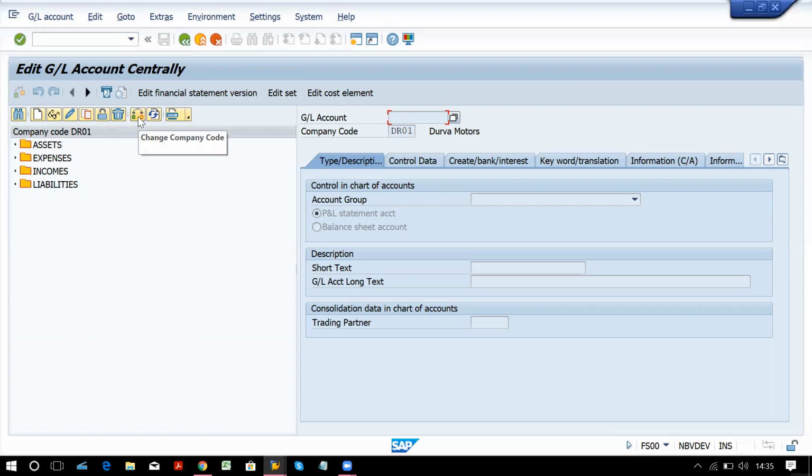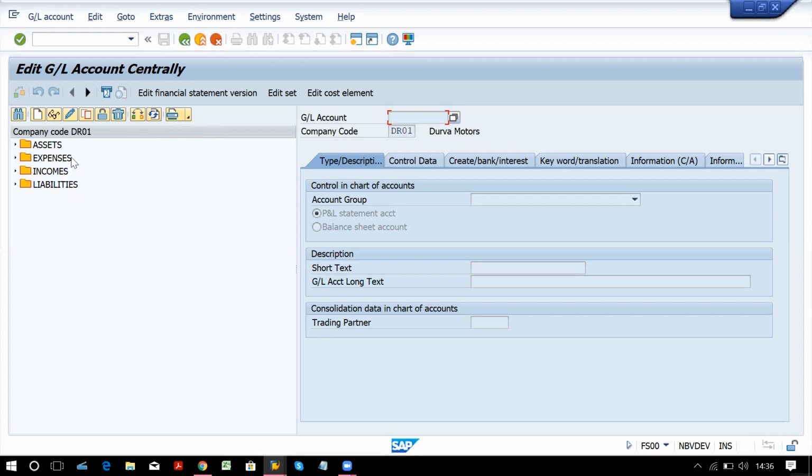This is for change company code. Now somebody else's company code is appearing over here, right? If you want to change it, you can use this change company code. This is for update. Generally it gets refreshed automatically, but in case it doesn't, then you can update it. This is for print view.